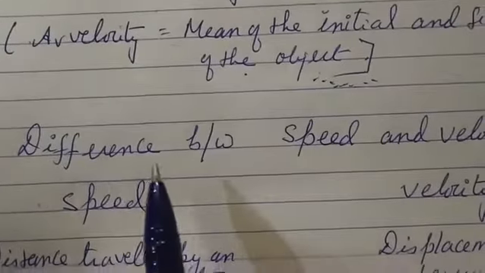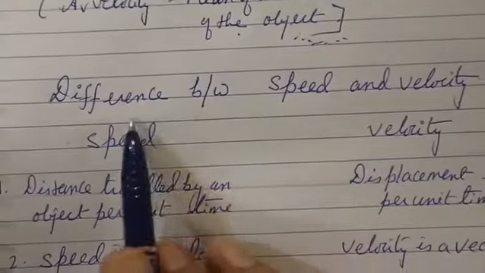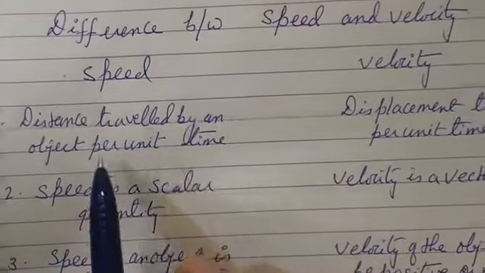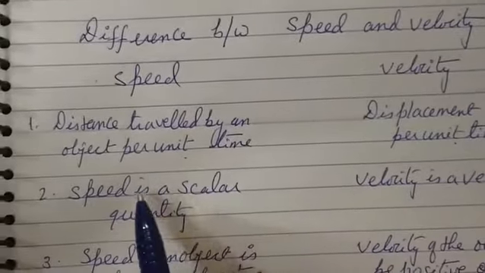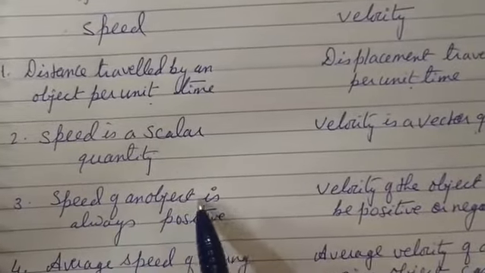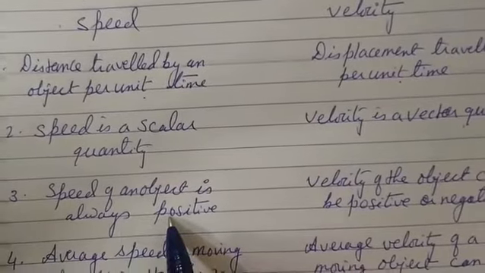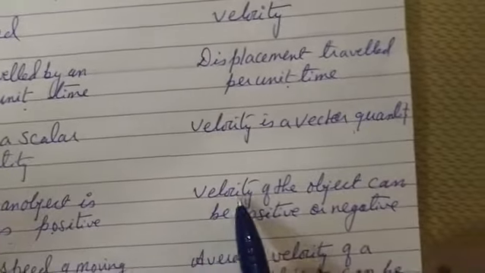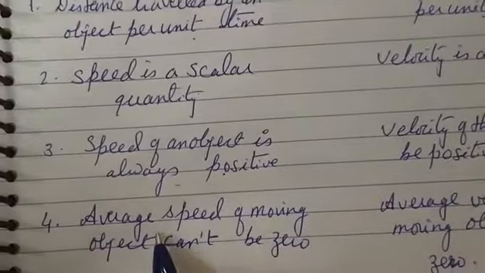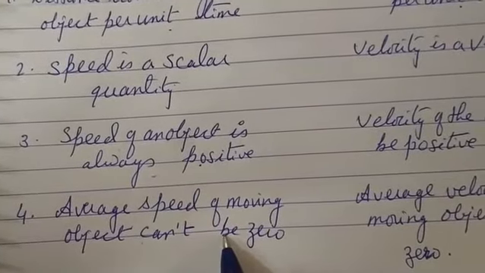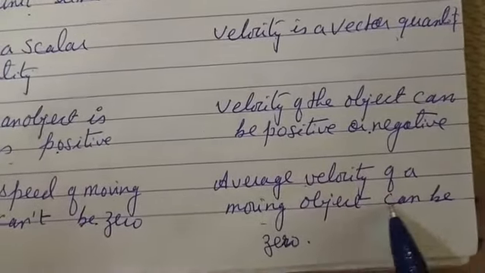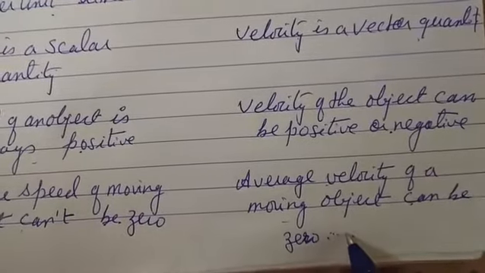Now comes the difference between speed and velocity. First point is definition: distance traveled per unit time for speed, displacement per unit time for velocity. Speed is a scalar quantity, velocity is a vector quantity. Third, speed of an object is always positive. Velocity of an object can be positive or negative. Now, average speed of a moving object cannot be 0, whereas average velocity of a moving object can be 0. Why? Because displacement can be 0.